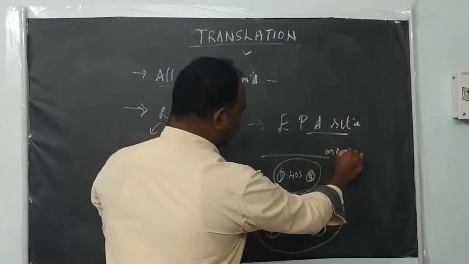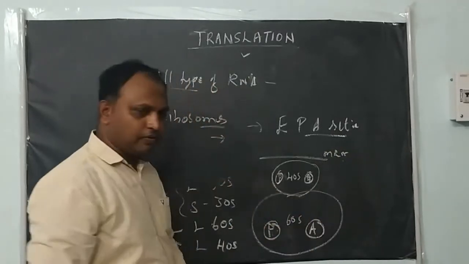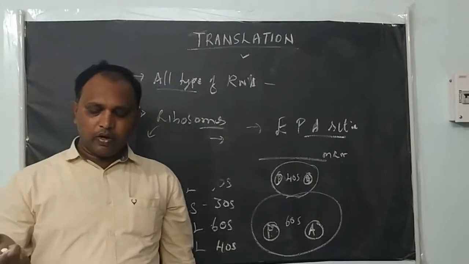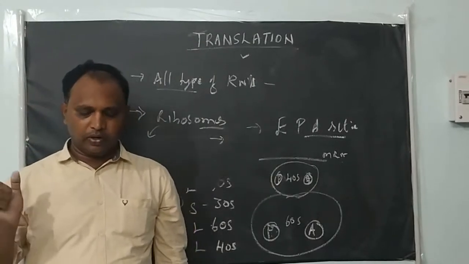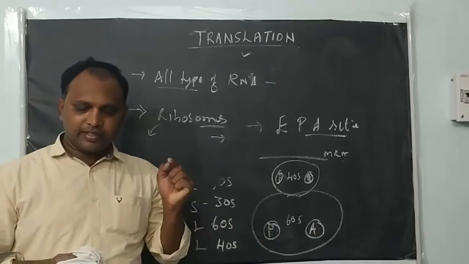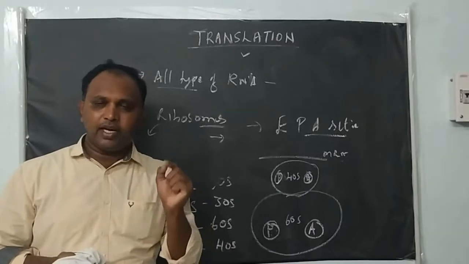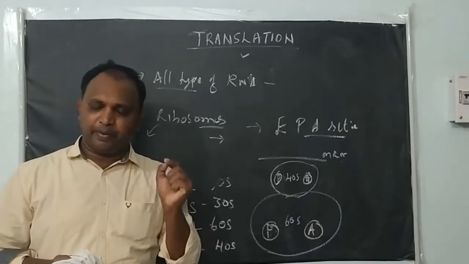Whereas the P and A sites in the large subunit are involved in the synthesis of the protein molecule. Are you clear with this? So the P site is the peptidyl site, the A site is the aminoacyl site. The P site is a binding site for tRNA with the peptide.